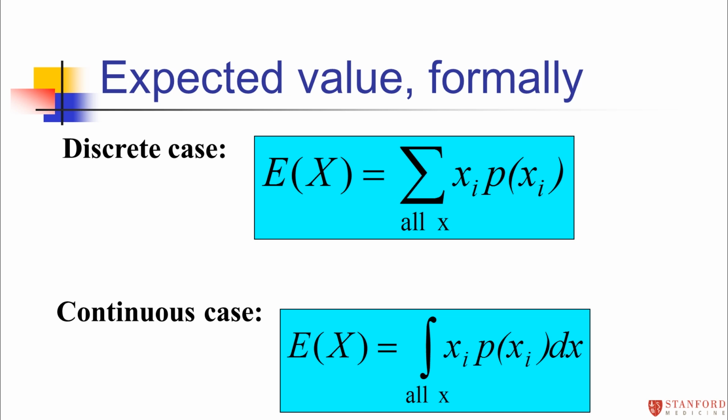But notice it's otherwise exactly the same. We're going to integrate over all possible values of x. We're going to take x and weight it by its probability. But since there's an infinite number of possible x's, we have to do an integral here rather than just adding up discrete values. Again, we're not going to talk too much about the continuous case, so don't get thrown by the integral, but just to give you a sense that it extends to the continuous case.